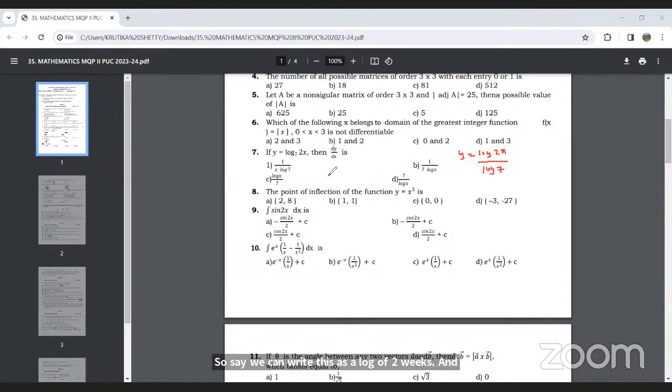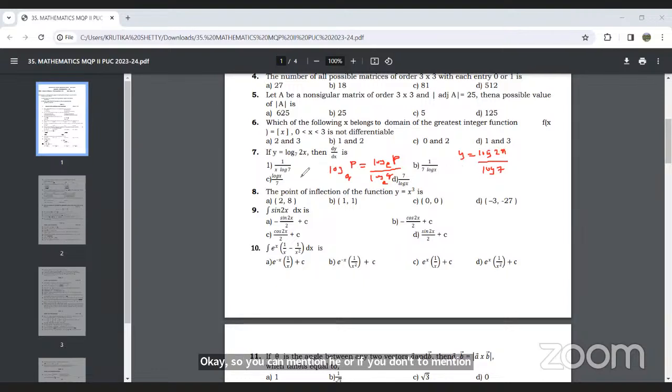If the function is in the form of log of p to the base q, then we can write it as log p to the base e upon log q to the base e. You can mention e, or if you don't mention e, it is understood that it is e.